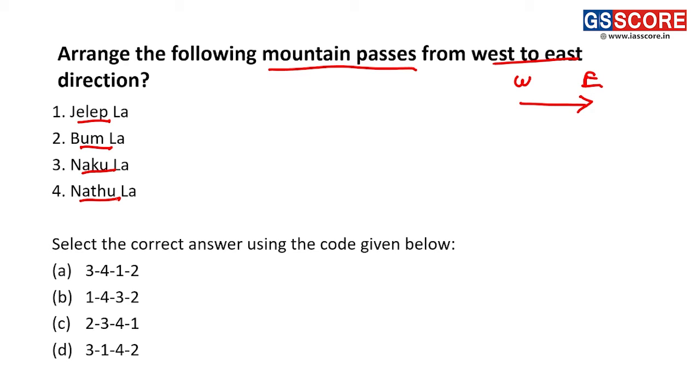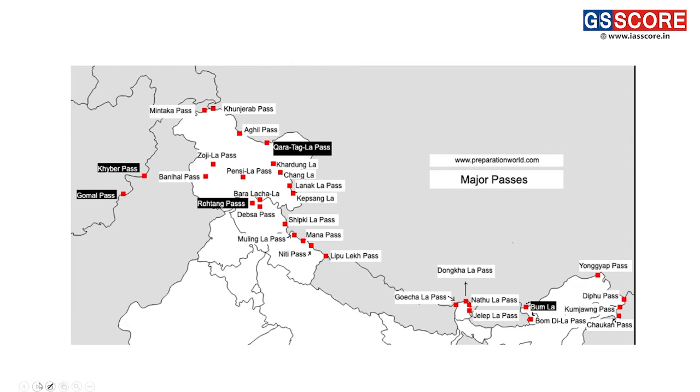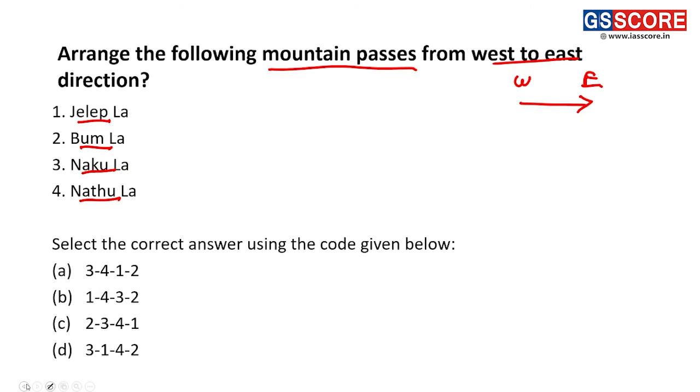So here we can see the correct options on the map. Nakula is not given here, but we can see Nakula is present over this part. Thus, the westernmost mountain pass present is Nakula. Then we have Nathula, then we have Jelepla, and next we have Bomdila.